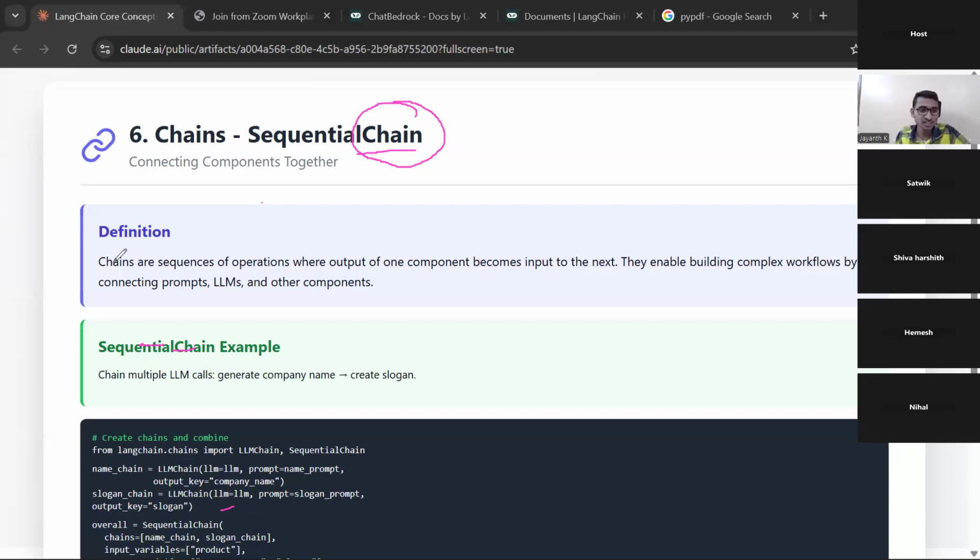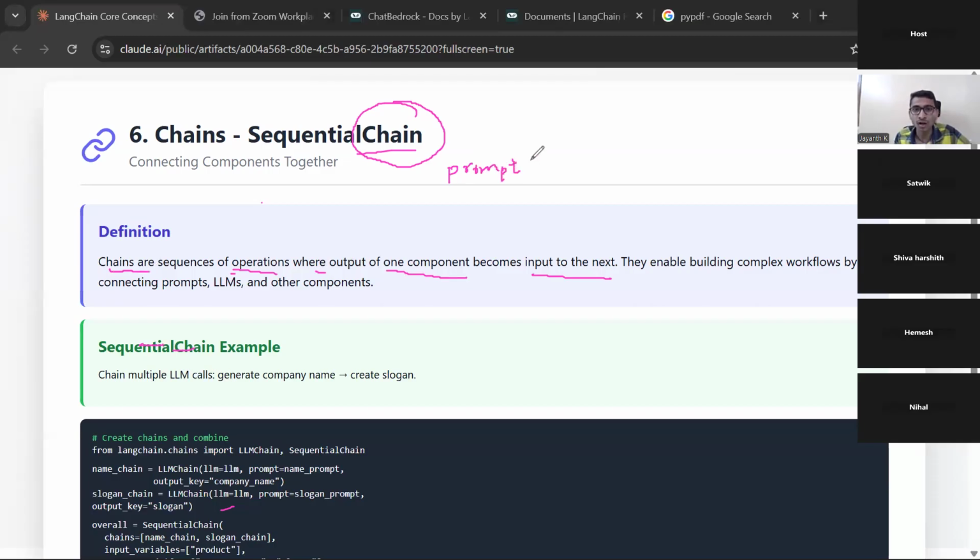You can see here, chains are sequences of operations where the output of one component becomes the input to the next. Let me give an example. Let's say one component of your project is a prompt. Yesterday chat prompt template was covered.